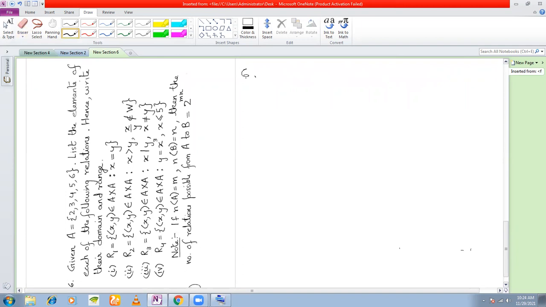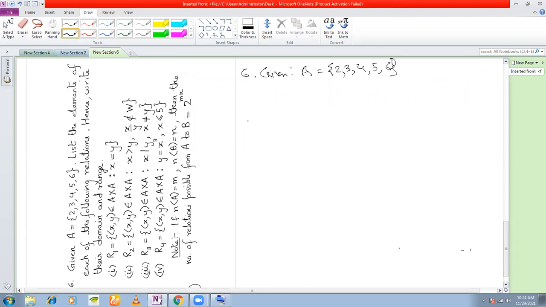List the elements of each of the following relations. Hence write their domain and range. R1 is a relation defined on A.